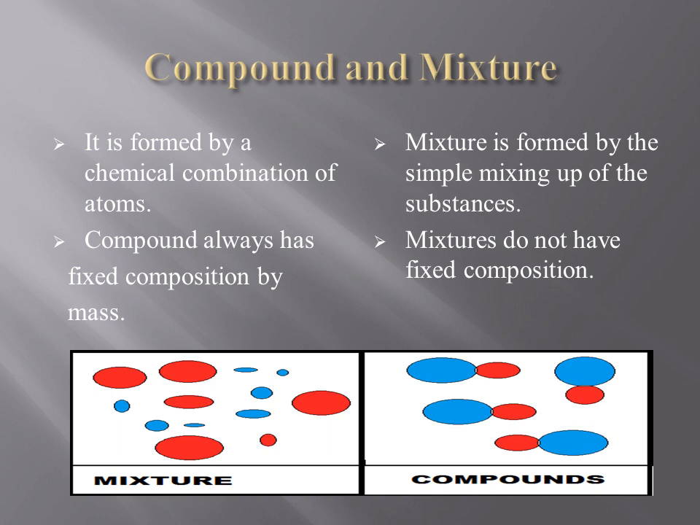The negative and the positive elements, ions, combine together to form a compound. While in the case of mixtures, there is no fixed composition. They can be formed by just mixing.